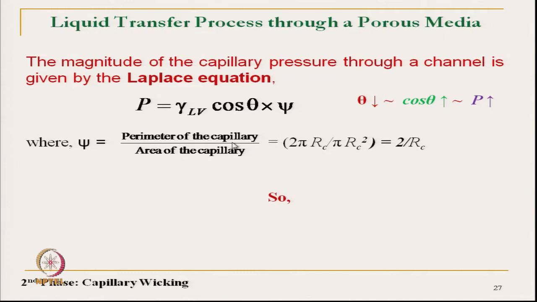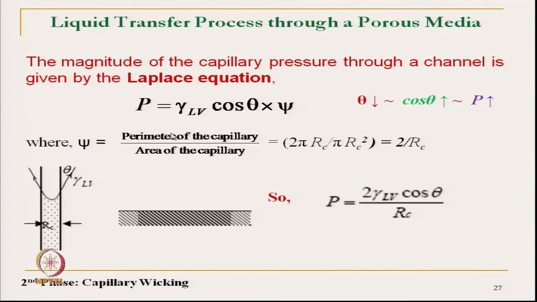If we see the capillary as a circle, a cylindrical capillary, the perimeter is 2 pi RC divided by pi RC squared, that is 2 by RC. So psi is nothing but 2 by RC. Replacing it gives the classical formula of the Laplace law, where the assumption is that the capillary is a circular cylindrical capillary.